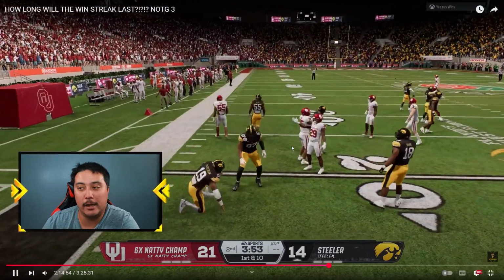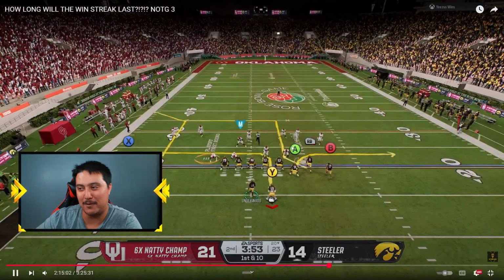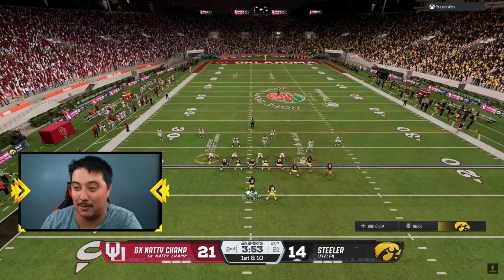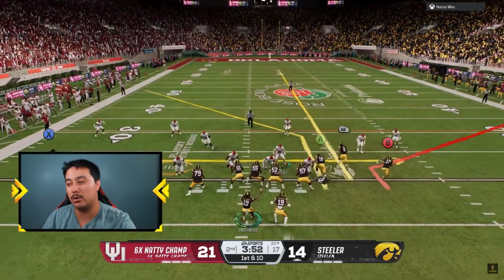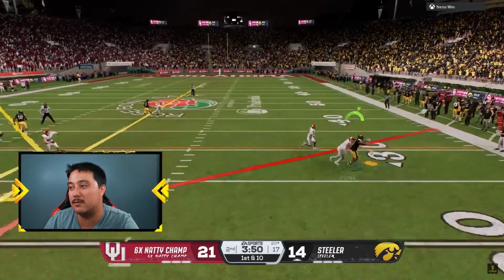Nope, no kickoff return here. So still at 2 for the video. So will there be a 3rd? Guess you'll have to find out. We're back on offense here, running corner strike, my favorite play out of this formation.